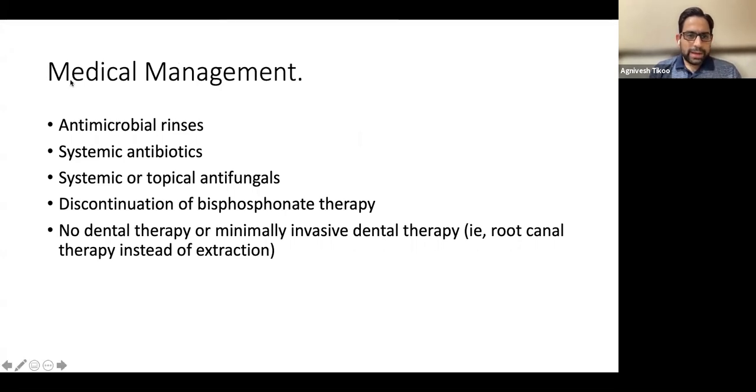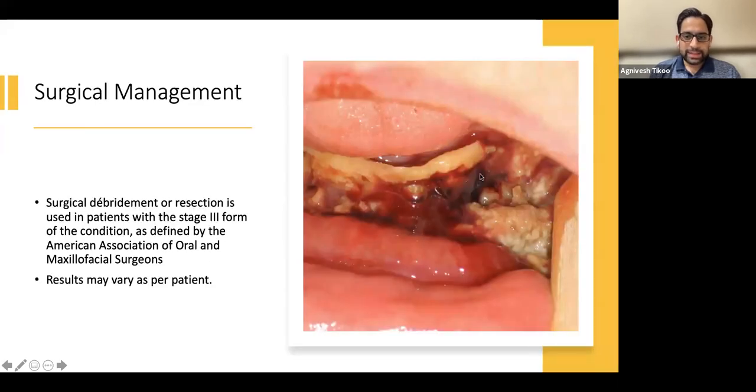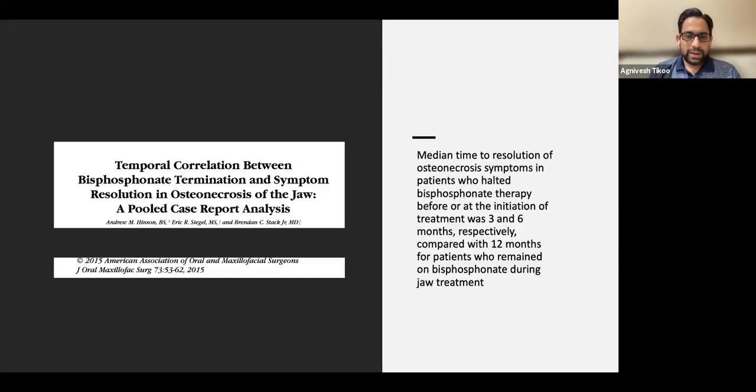Normally medical management is recommended, with antimicrobial rinses, sometimes systemic antibiotics and antifungals. Discontinuation of bisphosphonate therapy is done, and no dental therapy or minimally invasive dental therapy, that is root canal therapy instead of extraction, can be tried to prevent forming an open area on the dental surface. And this is a type 3, very bad stage 3 ONJ, where you need to do a surgical intervention, debridement and all, and we don't know whether it will heal or not.